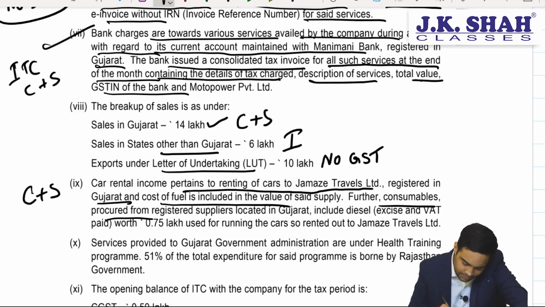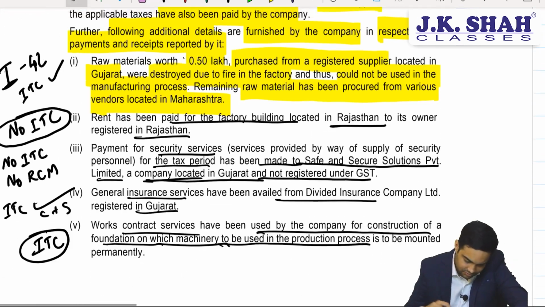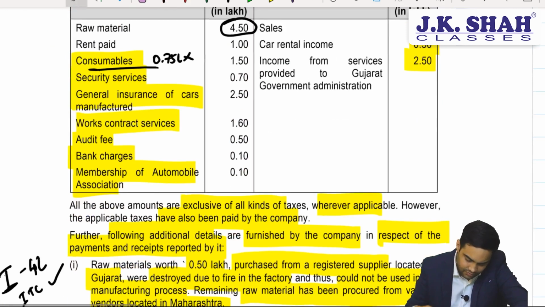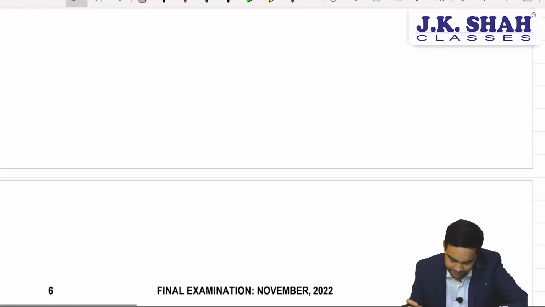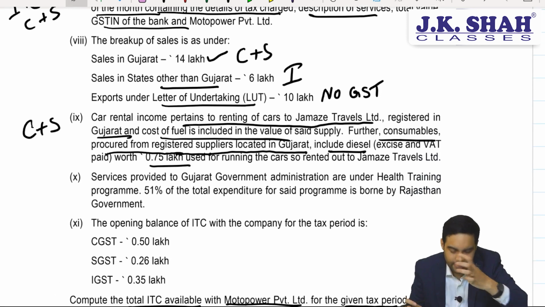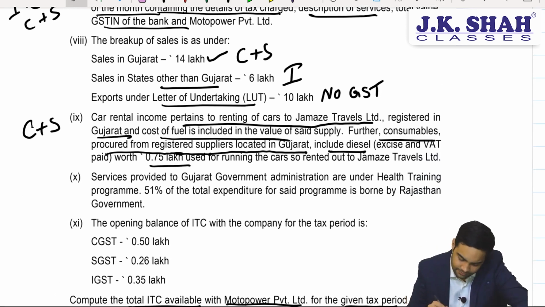Further, consumables procured from registered suppliers located in Gujarat include diesel, excise duty and VAT paid worth 0.75 lakh. So 0.75 lakh will not be eligible. Out of these consumables, 0.75 lakh will not be eligible because that's for diesel. Okay, balance would be eligible for ITC.